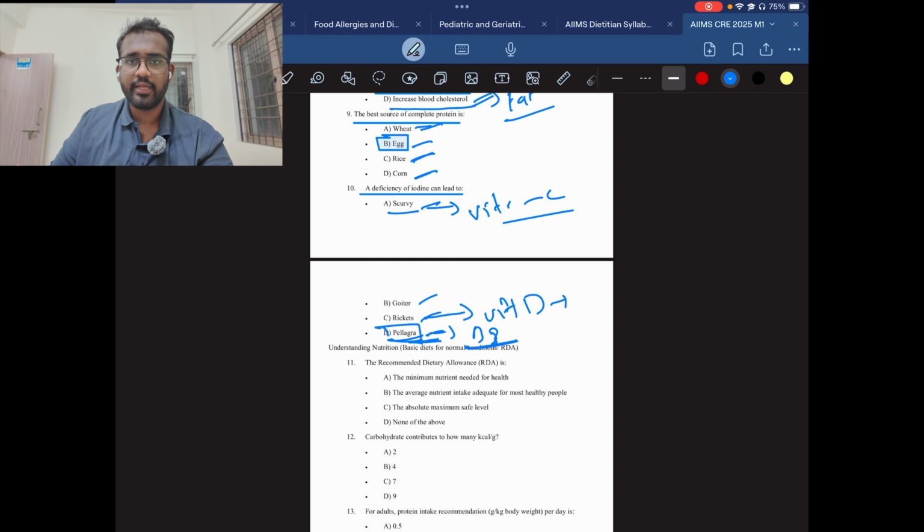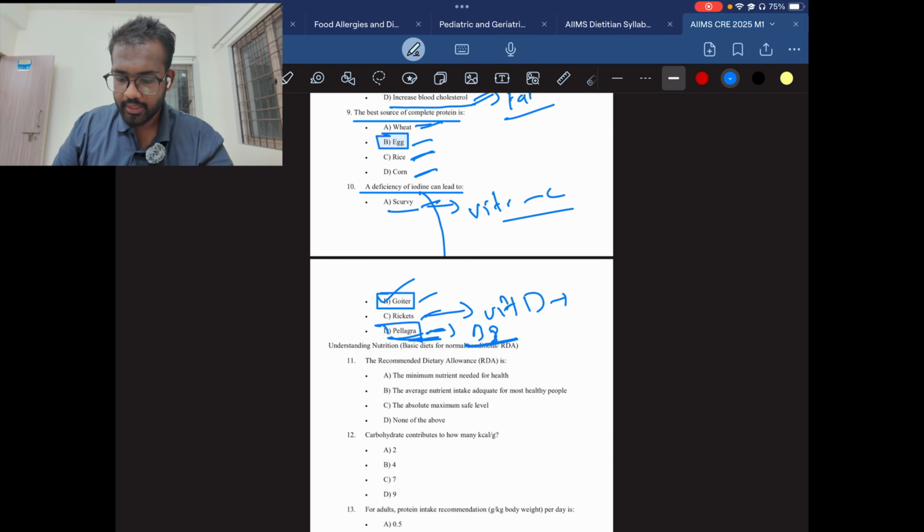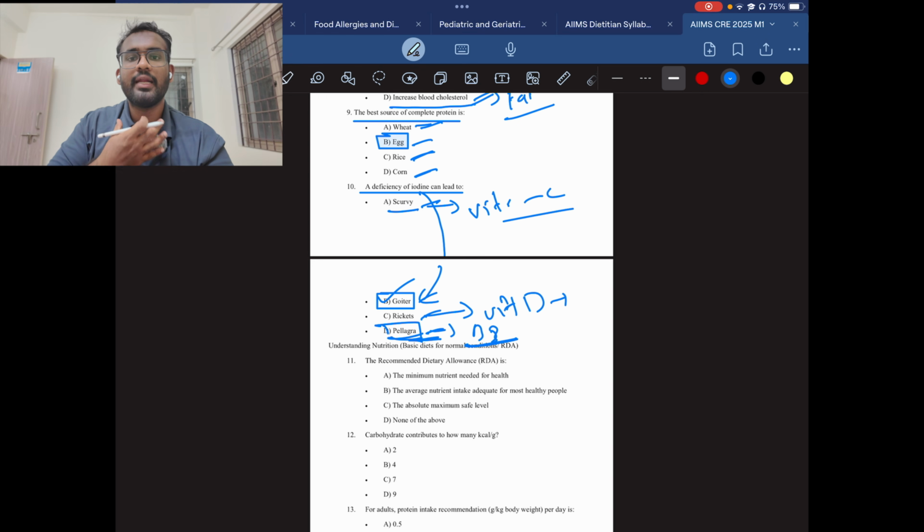There are multiple questions regarding this, so I will be explaining in detail. So for this question, the answer will be B. Here, iodine plays a major role in thyroid hormone synthesis, and if there is less iodine, there will be less thyroid hormone production. If there is a lot of iodine, then the hormone will be produced abnormally, which causes goiter. Goiter is nothing but enlargement of the thyroid gland.